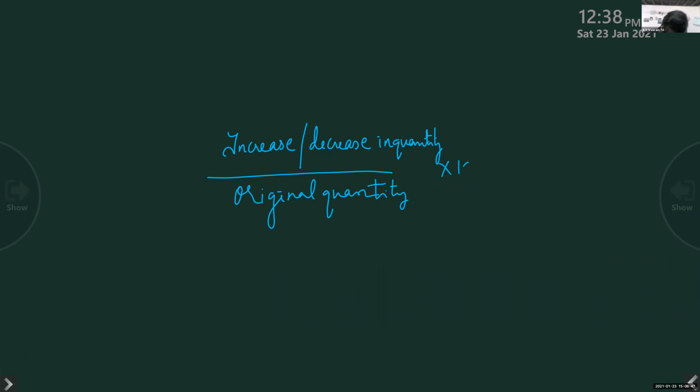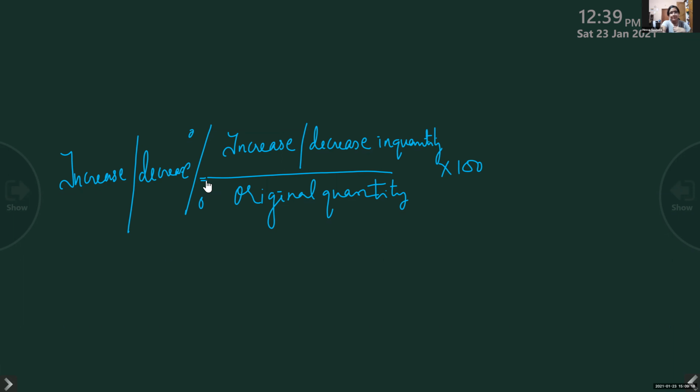That is called increase or decrease percent. Increase or decrease percent is equal to increase or decrease in quantity by previous quantity, that is original quantity, into 100. Clear?